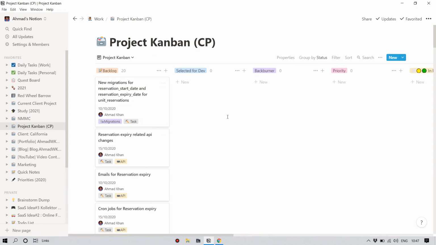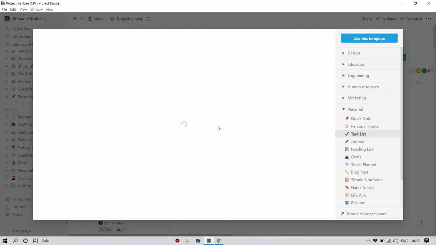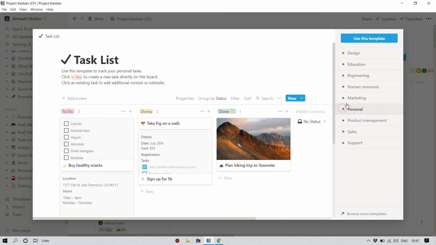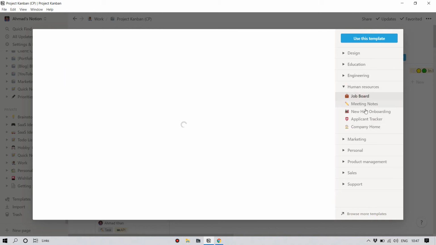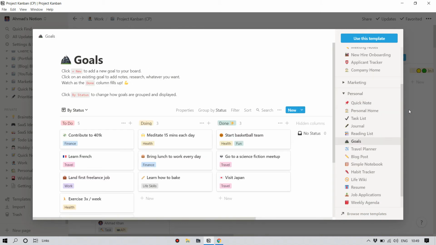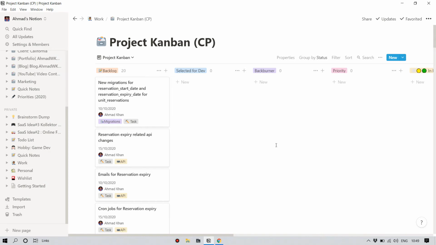It is fully customizable. You can take a template, built-in template they have. So you can go to templates and start off from a template instead of starting from scratch. So they have a couple of templates for all these things, job board, meeting notes. So you can use these templates to start off, or you can create your own Kanban board from scratch. So the thing about Notion is that whatever information you have in a page, you can represent it in different ways. Same information, but just presented in different way, and which can help a lot.